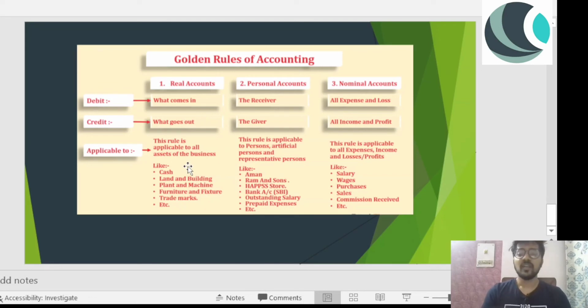So we are getting cash. Cash account debit to plant and machinery. Plant and machinery is going out, and we are getting cash in return. So cash account debit to plant and machinery.